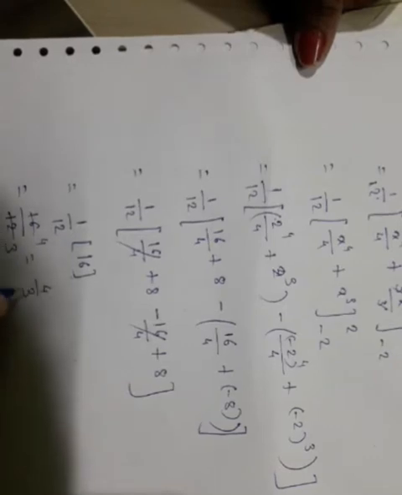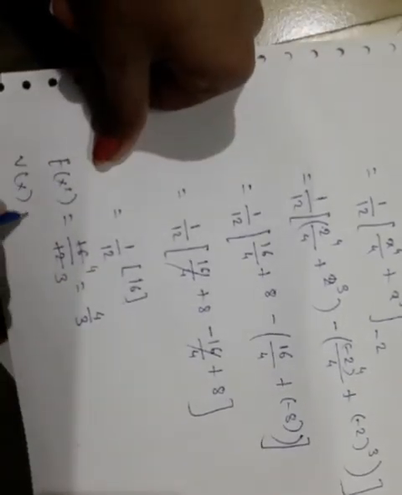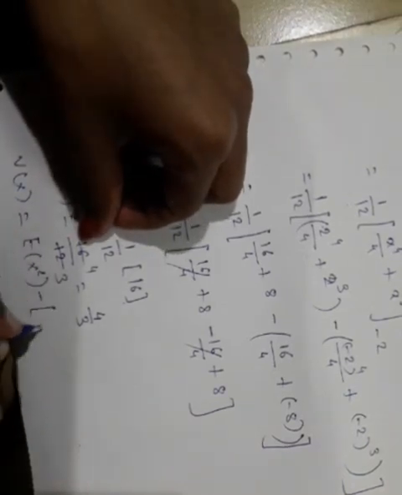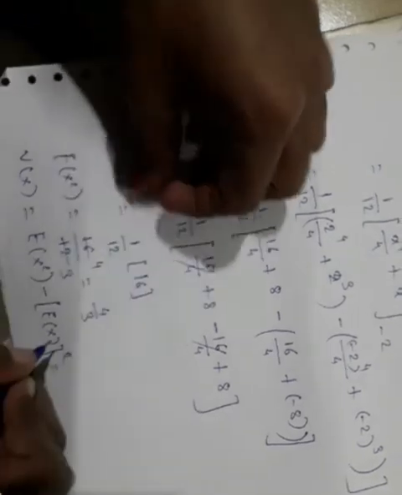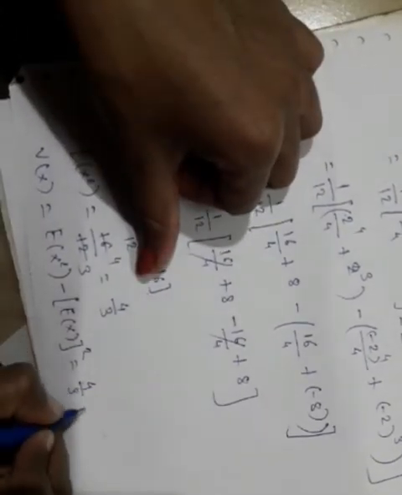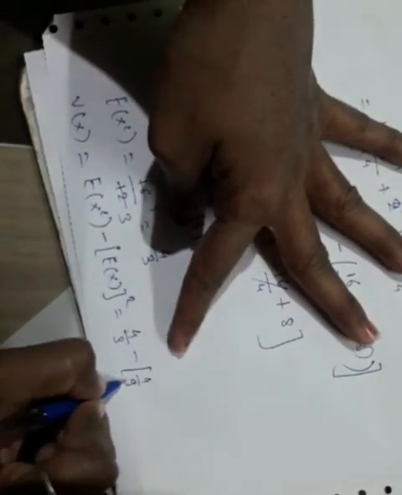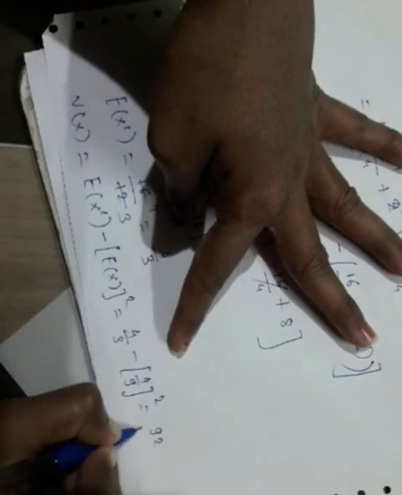Then this is E of x square. Then variance of x is equal to E of x square minus (E of x) bracket square, which is 4 by 3 minus (4 by 9) bracket square. After solving this we get 92 by 81.